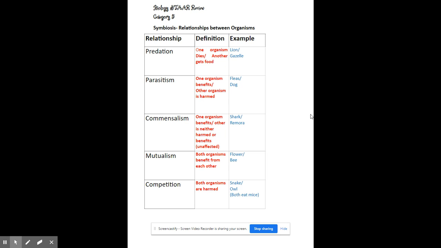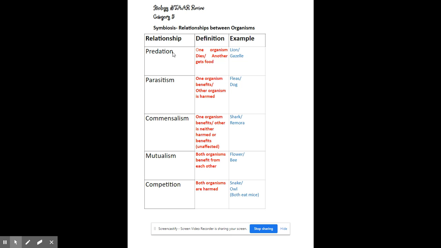So in nature or on Earth, there are a ton of different relationships that happen between organisms. And these are organisms of different species. And we have names for these specific relationships. So we're going to go through them one by one and talk about each one. So the first one is predation.